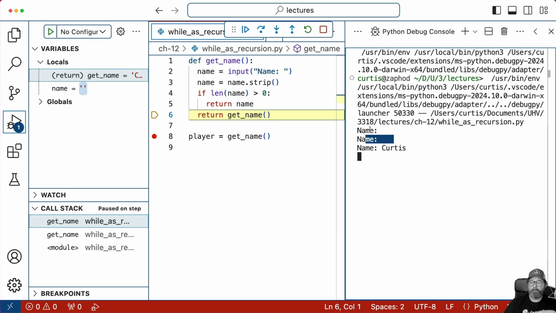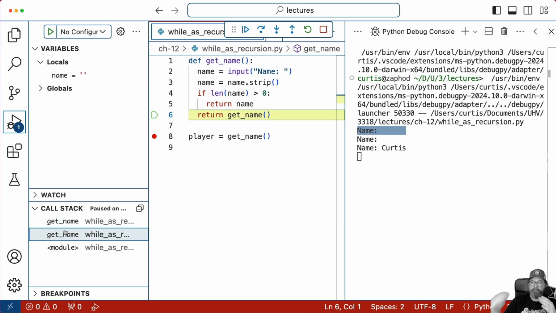So we just got rid of the first time, or Curtis just returned. Now we're on this version. This name right here is this one. And this name right here was the first one, which is down here even lower in the stack. Remember, the stack grows higher as we call more functions. So in this case here, we're going to return getName.